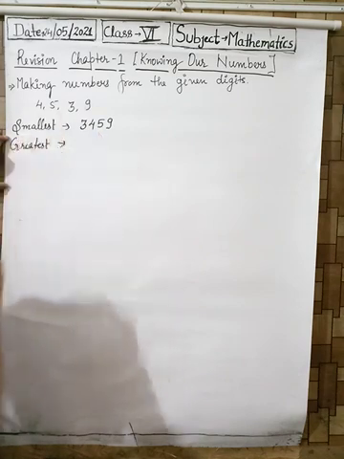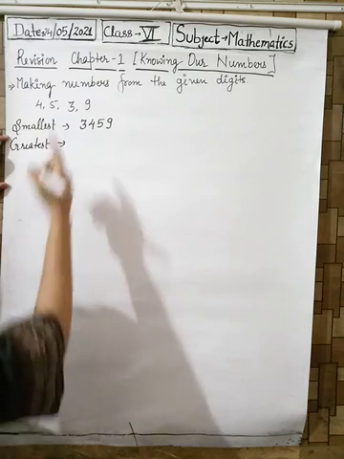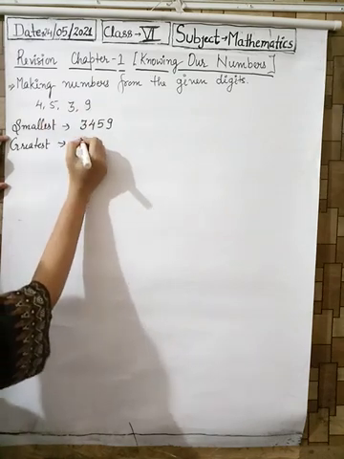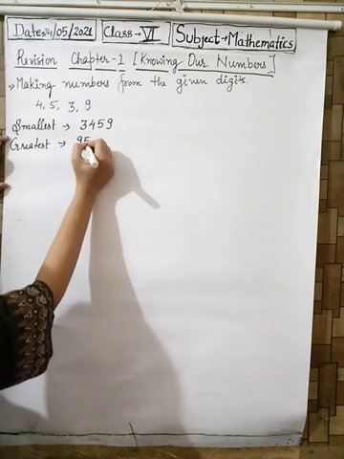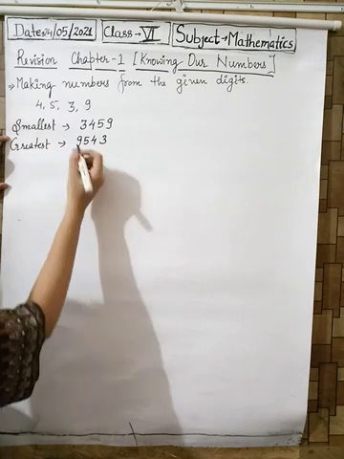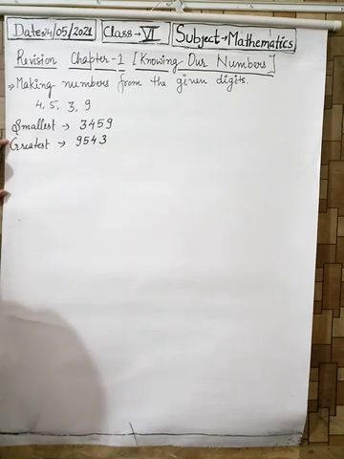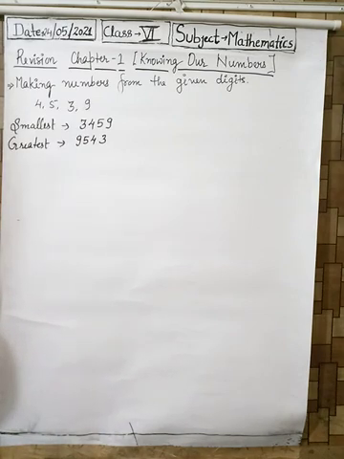Greatest number. For making the greatest number, we need to find out the greatest digit. Which is the greatest digit? It is 9, then 5, then 4 and 3. 9543 is the greatest number. I hope you understood this question and we will discuss it in the live class also. We have already discussed, and for the students whose live class has not been conducted, we will discuss these properly in the live class.